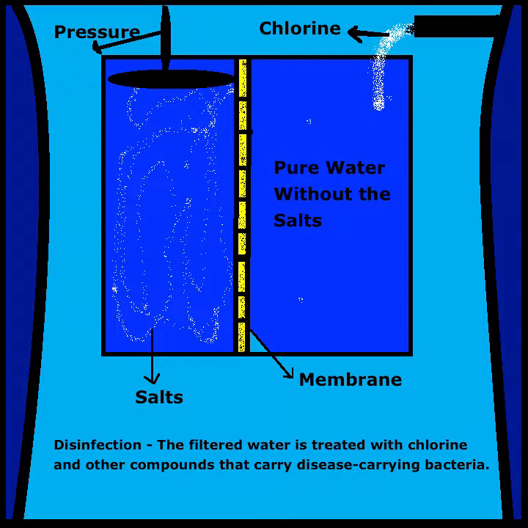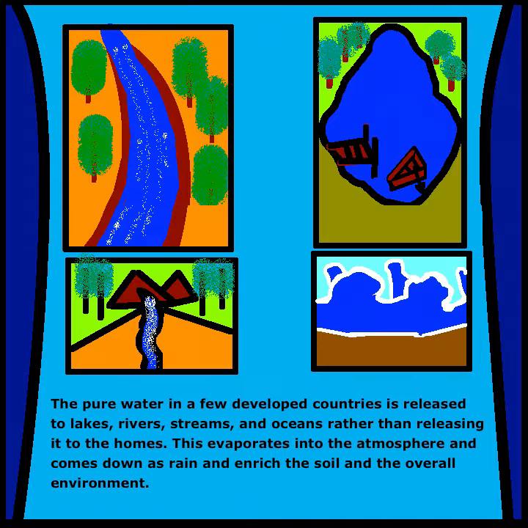Disinfection. The filtered water is treated with chlorine and other compounds that kill disease-carrying bacteria. The pure water in a few developed countries is released to lakes, rivers, streams, and oceans rather than releasing it to the homes. This evaporates into the atmosphere and comes down as rain and enriches the soil and the overall environment.